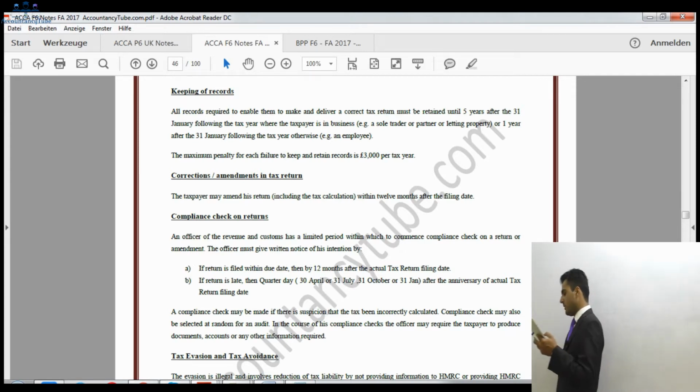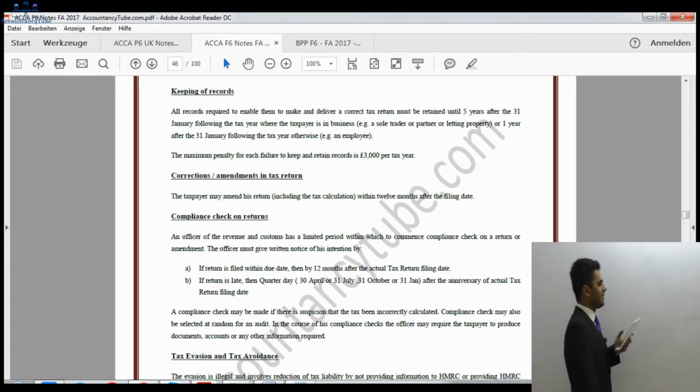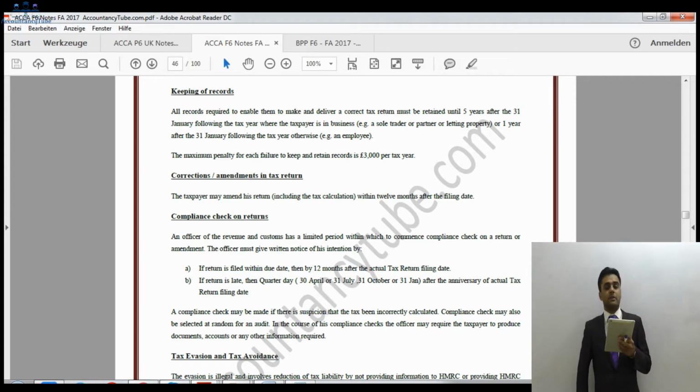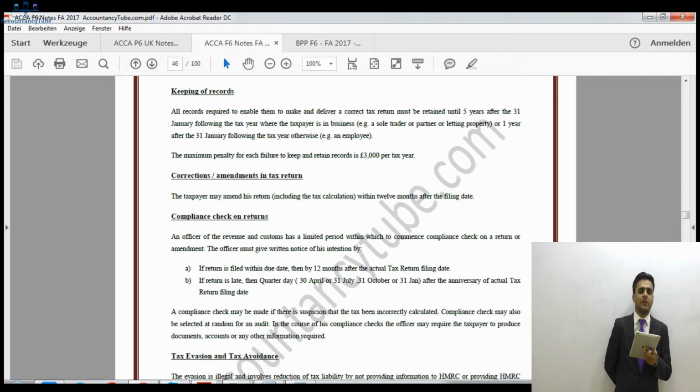After that it says correction amendment in the tax return. Sometimes you submit a tax return. By the way, what is a tax return anyway? Do you know the difference between tax return and tax payment? Sometimes I'm surprised that a few students do not understand the difference. A tax return is basically just a filing. There will be a form which you have to fill in, giving the information of your earnings and the tax rates which will be applied, listing all the sources of income and everything. It is all the information which you are submitting to HM Revenue and Customs, from which eventually you will know the tax liability as well. So basically you are submitting a form with all the information to HM Revenue and Customs, and after that you pay the tax liability.